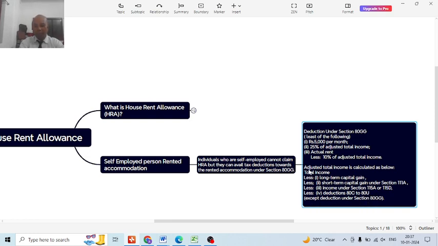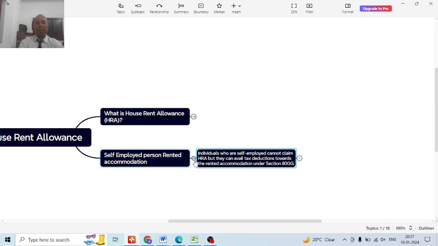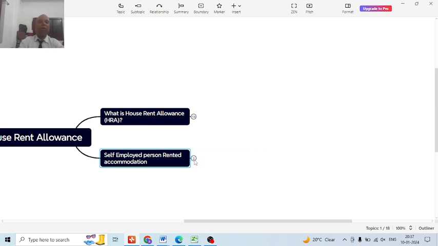Then we get the adjusted total income. So with 25% of adjusted total income or 10% of adjusted total income, we get the deduction under section 80GG. In case of a person who does not get the HRA exemption because he is not an employee, he will get the deduction under section 80GG.